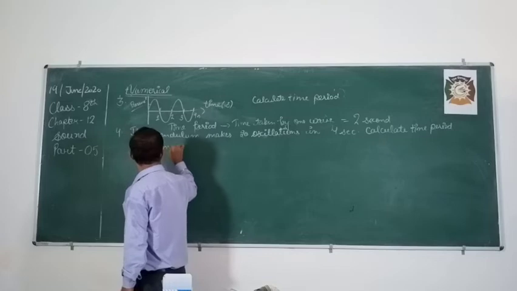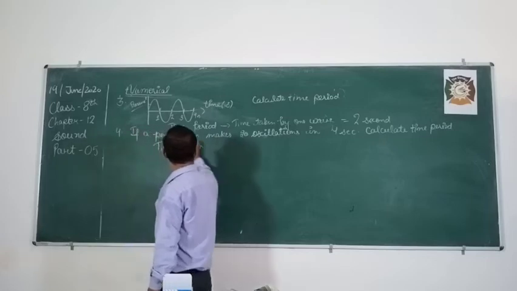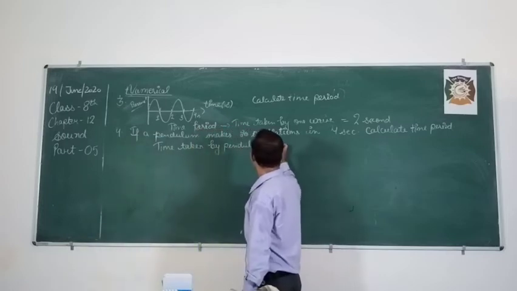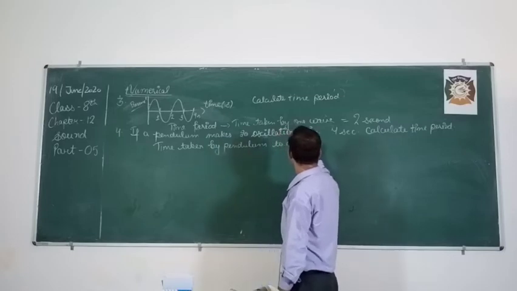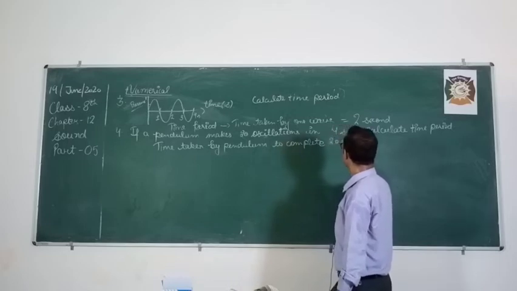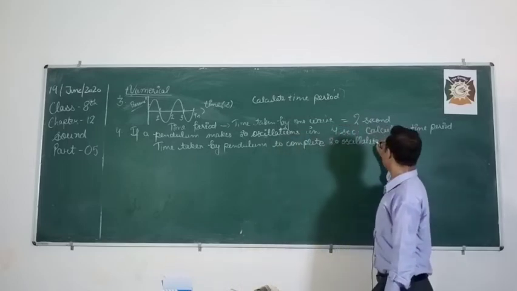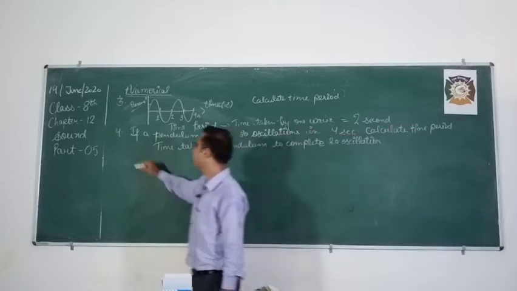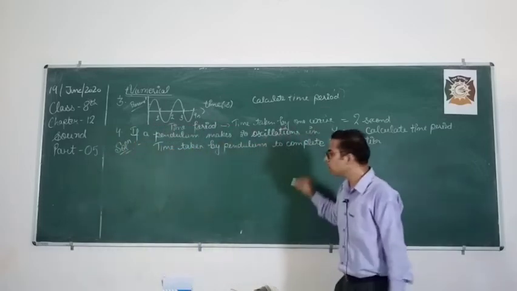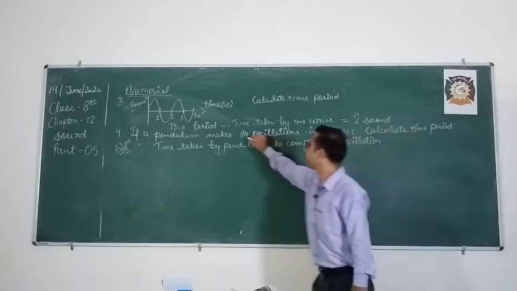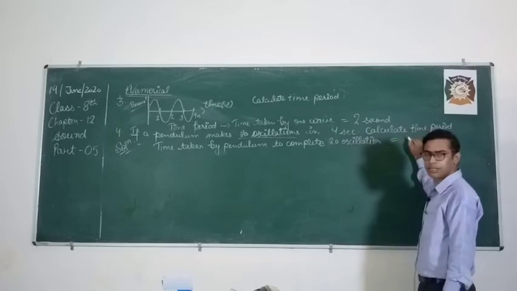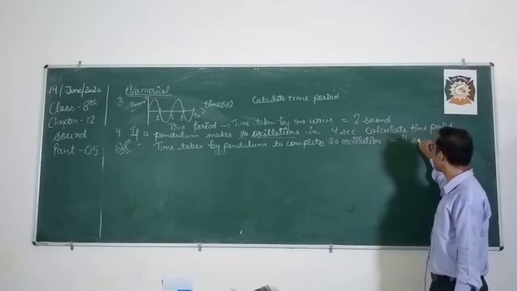So time taken by the pendulum to complete 20 oscillations. See what I write in the solution. I have written whatever is given: the time taken by the pendulum to complete 20 oscillations, meaning in 20 oscillations how much time is taken by the pendulum? Yes, what is it? 4 seconds.